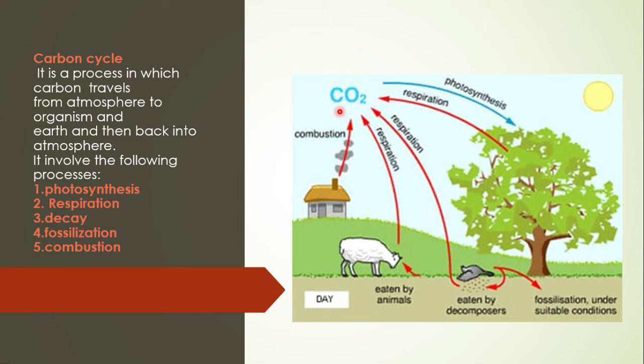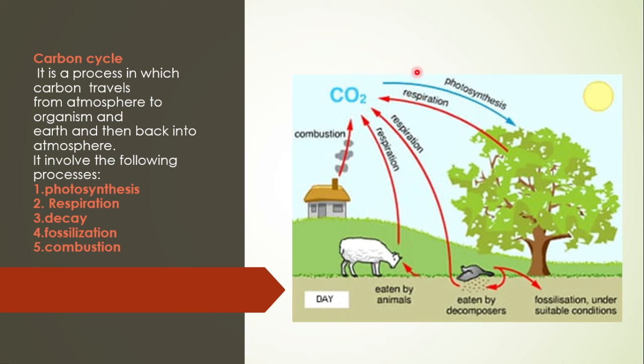The first step, carbon dioxide, its formula is CO2. This gas is taken up in the process named photosynthesis, used by plants to prepare food. When plants respire in the absence of light, at night, this gas is produced again.